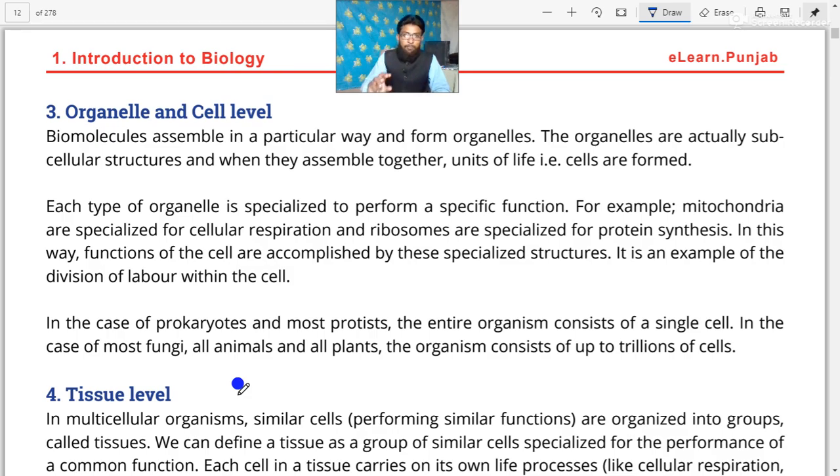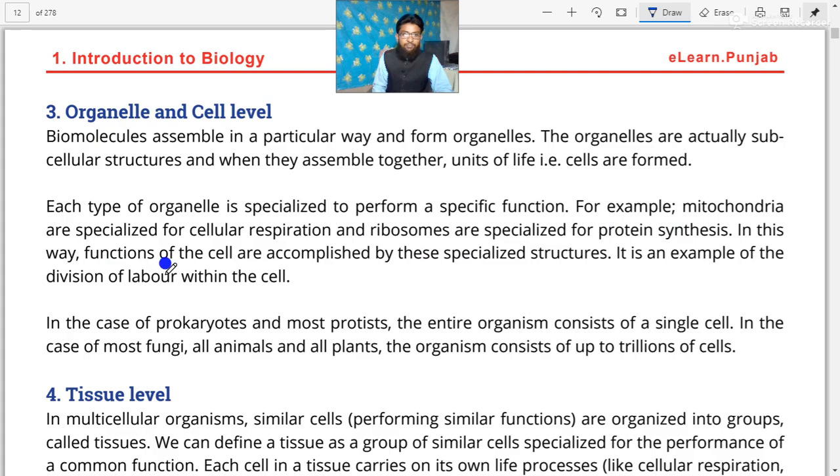For example, mitochondria are specialized for cellular respiration, and ribosomes are specialized for protein synthesis. Both mitochondria and ribosomes have a specific function.